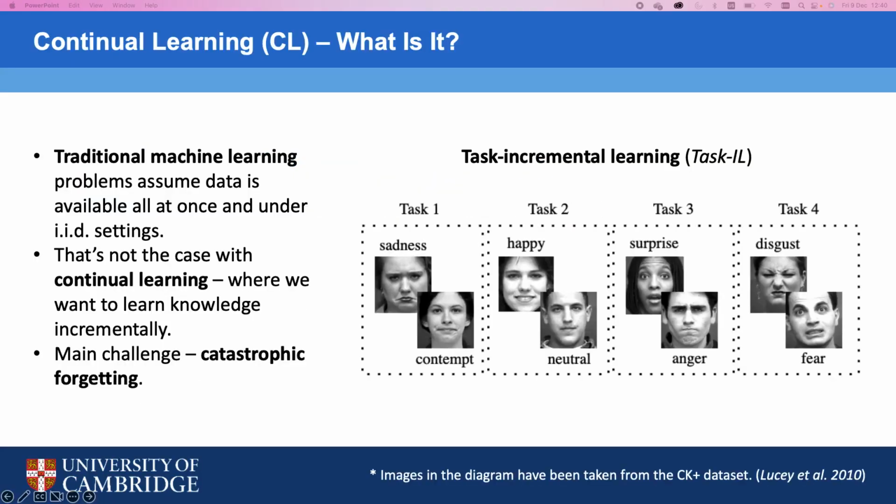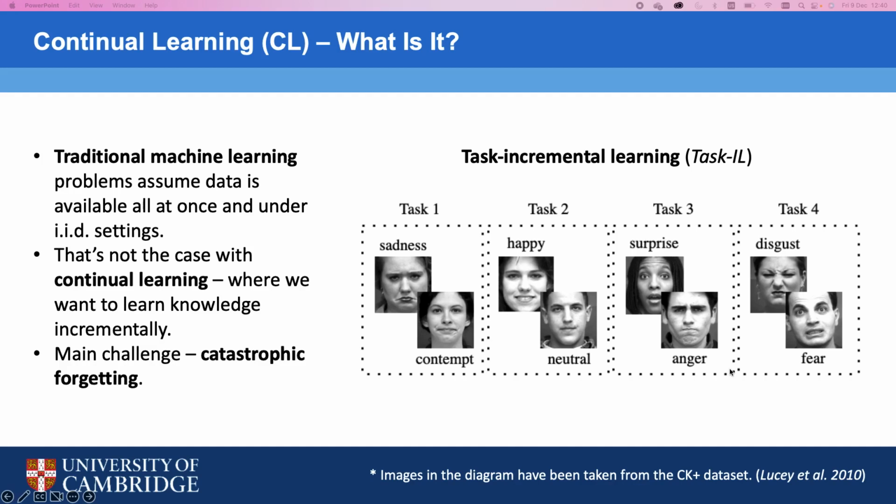And first, what is continual learning? In continual learning, we are interested in cases where data is made available continuously as a stream, and we want to learn knowledge incrementally. To illustrate this with a specific example, on the right you can see an example of a continual learning scenario known as task incremental learning.